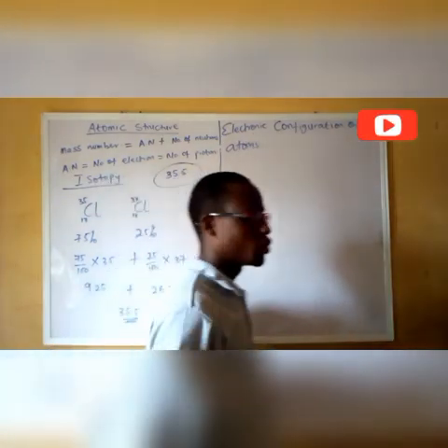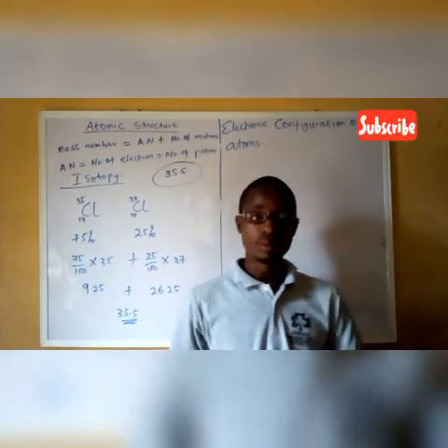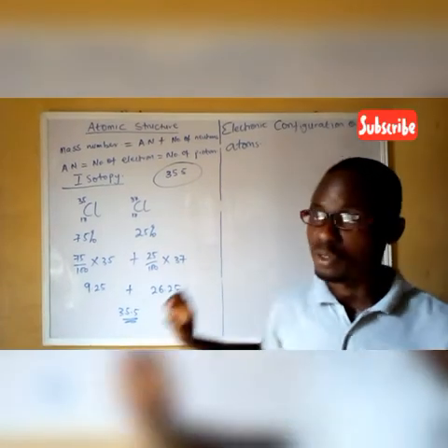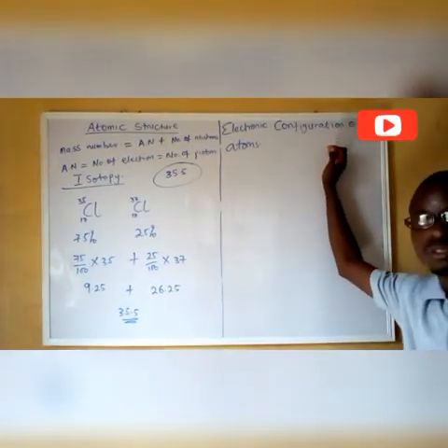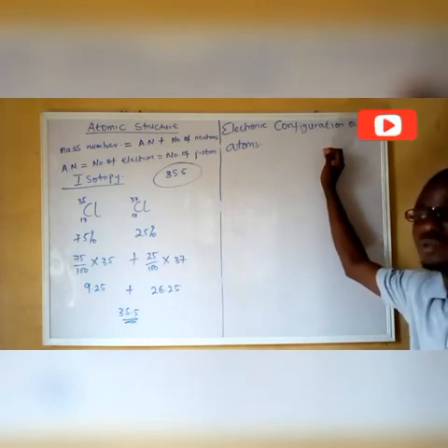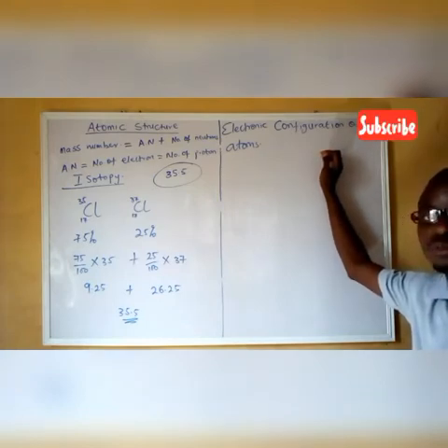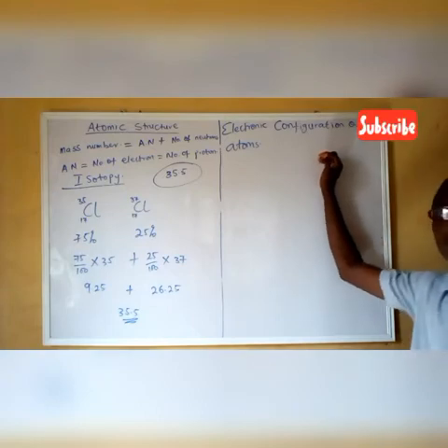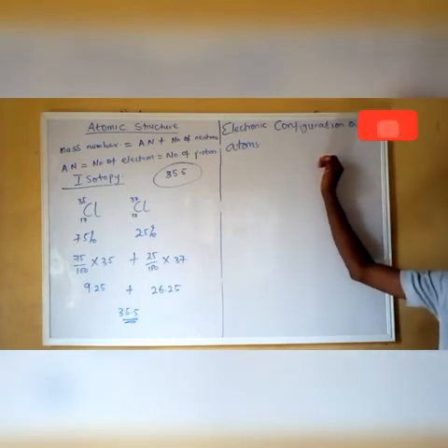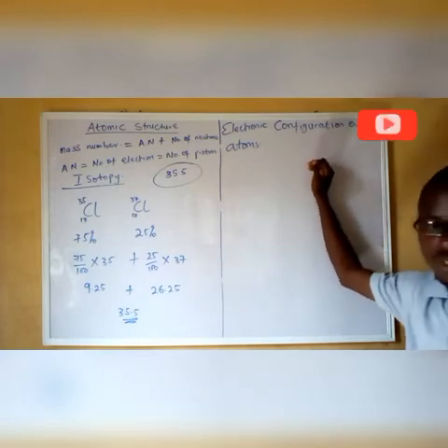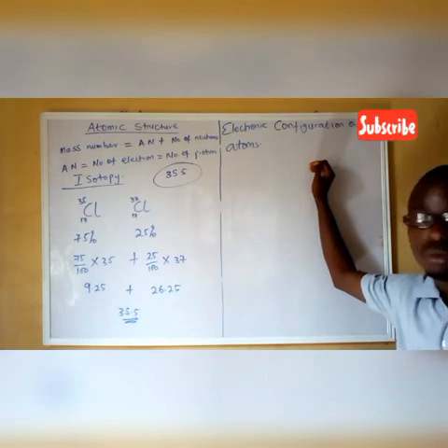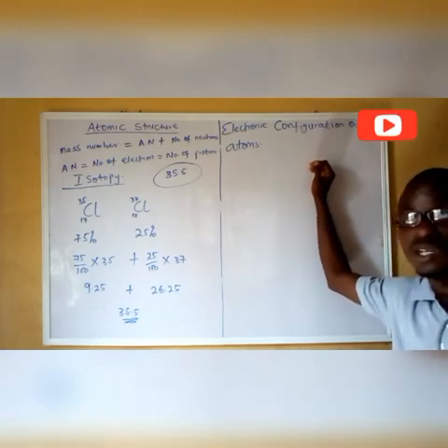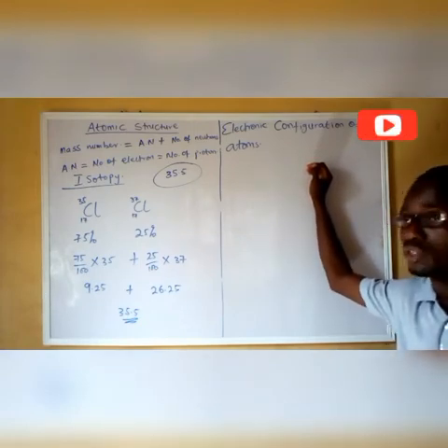What do I mean by electronic configuration? Very simple. When you talk about electronic configuration, you're talking about the arrangement of electrons in an atom. How do we arrange electrons in an atom? That is what is referred to as electronic configuration. How is it arranged? Let's take some explanation that would help us in getting a better understanding about electronic configuration.